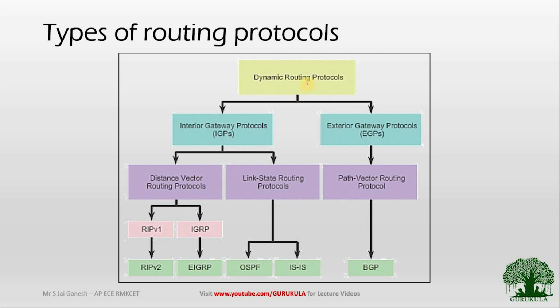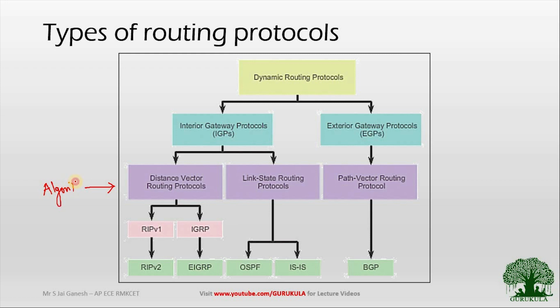Starting from the dynamic routing protocol, it is initially classified into interior gateway protocol and then the exterior gateway protocol. The interior gateway protocols are further classified into distance vector and then link state. On the other hand, the exterior gateway protocols are further classified into path vector routing. Each and every algorithm, I will consider this violet color band represents the algorithm.